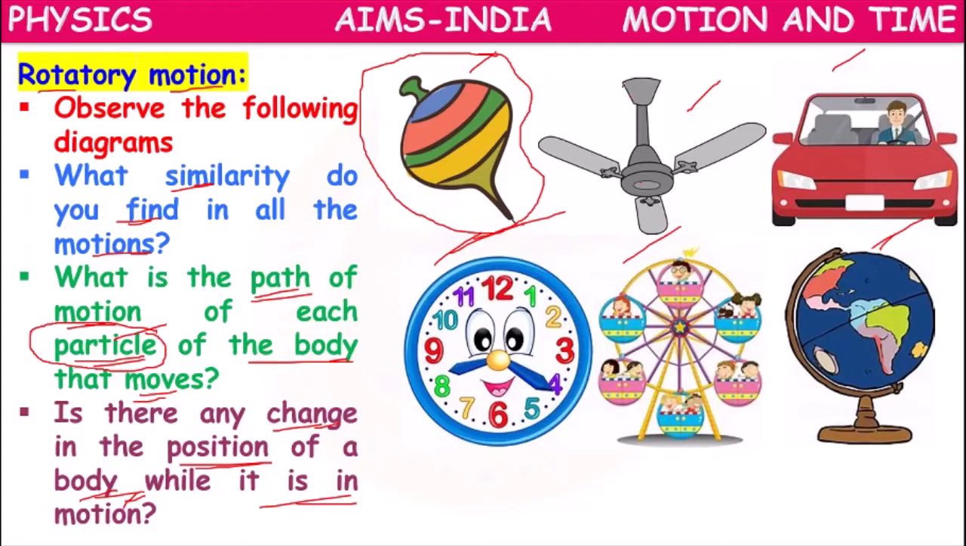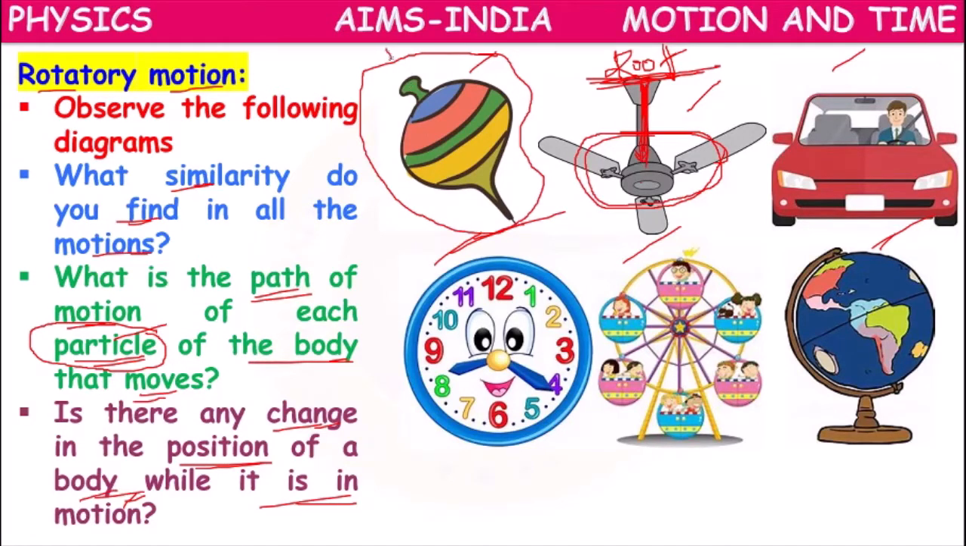If you take the case of a ceiling fan, it is normally fixed to the roof. If we switch on the fan, what happens? The fan will be there only. There will be no change in the position of the fan, but the blades of the fan will rotate around this rod or axle. The blades rotate around one axis. This will be the axis of rotation.